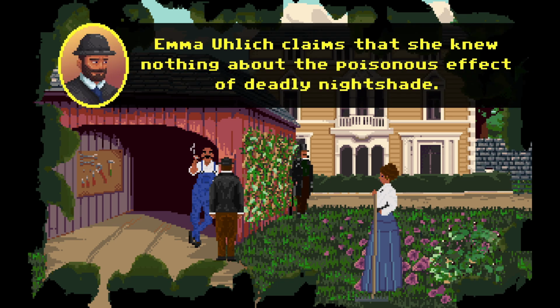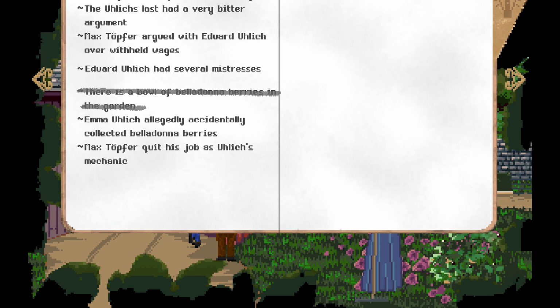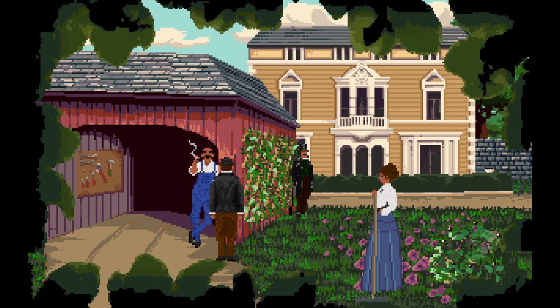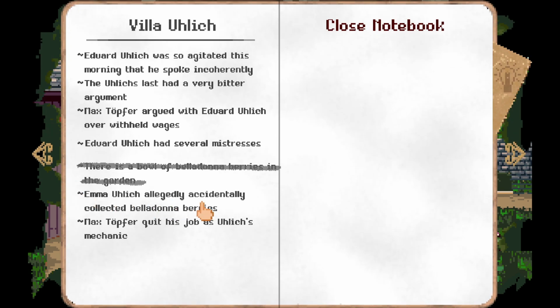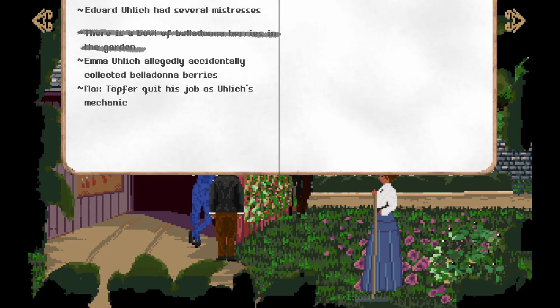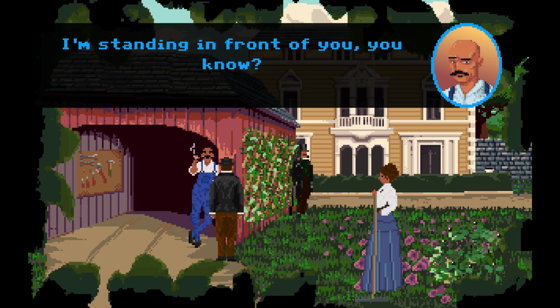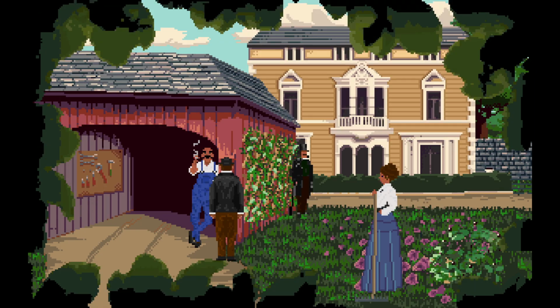Emma Ulick claims that she knew nothing about the poison effect of the nightshade. I wouldn't know anything about that. Several mistresses. Not faithful to his wife, and she knew this too. I don't know anything about that. I'm standing in front of you, you know.